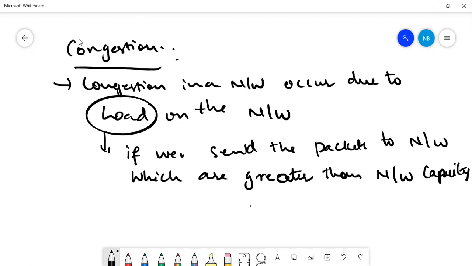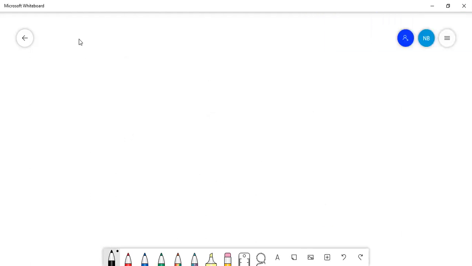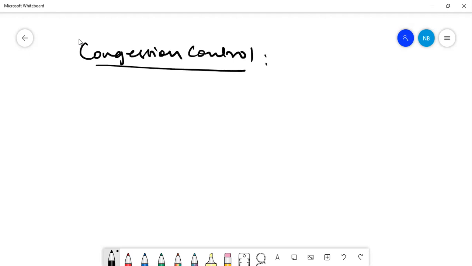So next, what we have to do, we need to control this. So we have to go for congestion control mechanisms. What do you mean by congestion control?